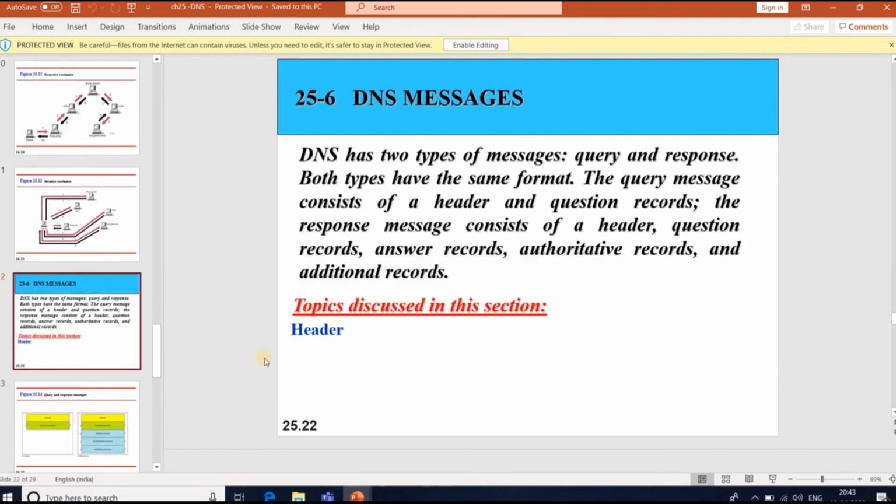We can have DNS messages here. Two types of messages can be seen: one is a query, one is a response. Both types have the same format. A query message consists of a header and question records, and a response message consists of a header, question records, answer records, authoritative records, and additional records.